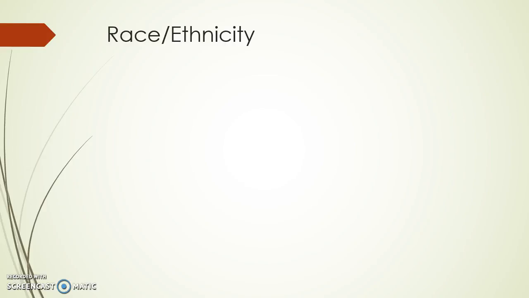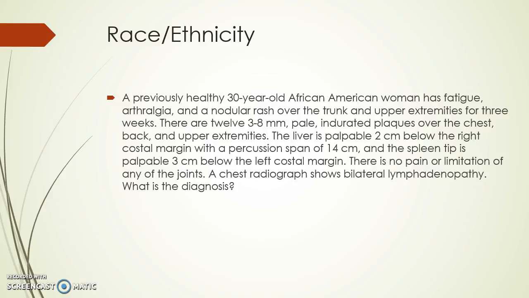Let's move on to race and ethnicity. We all know the classic question, or a variation of it. A previously healthy 30-year-old African American woman has fatigue, arthralgia, and a nodular rash over the trunk and upper extremities for 3 weeks. There are 12 3 to 8 millimeter pale indurated plaques over the chest, back, and upper extremities.